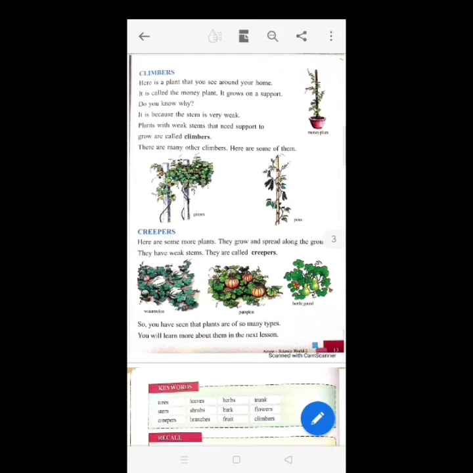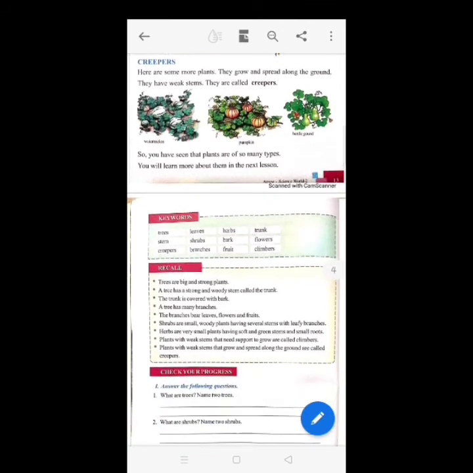Next, creepers. Here are some more plants. They grow and spread along the ground. They have weak stems. They are called creepers, like watermelon, pumpkin, bottle gourd. Now what is a creeper? Creepers have soft green stems. Yes, the stems of the creeper plants are green in color. They grow along the ground, and the examples of creeper plants are pumpkin, watermelon, muskmelon, like these.